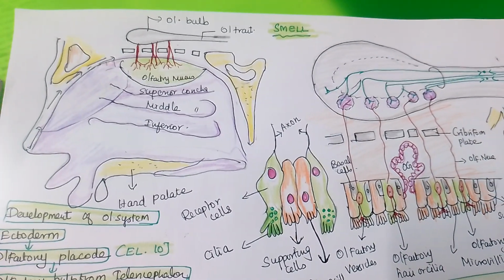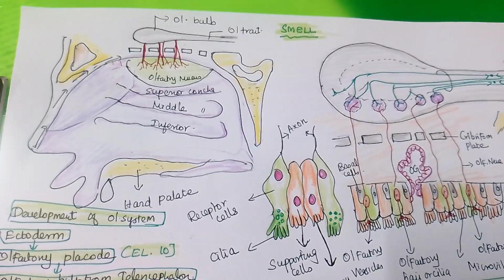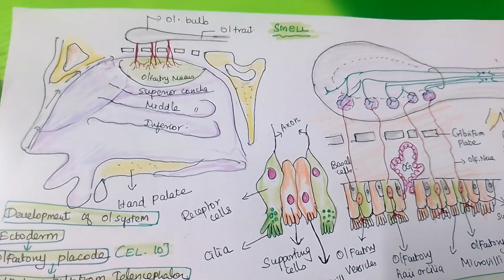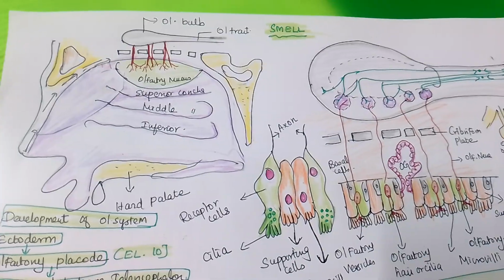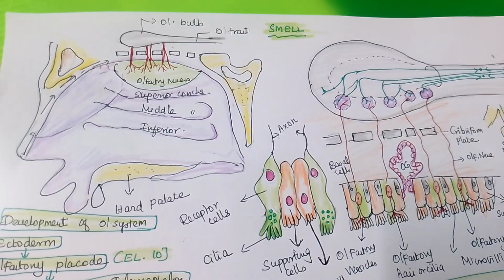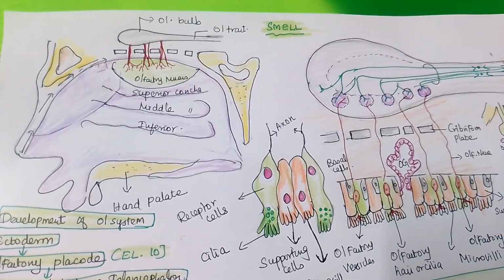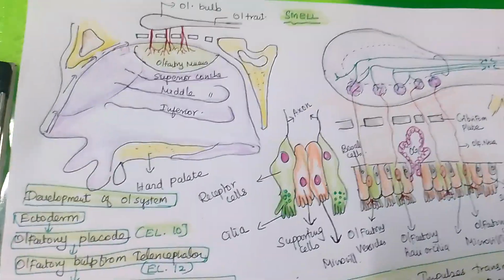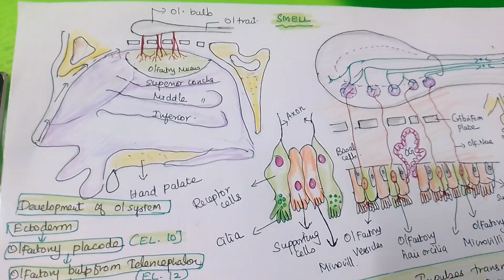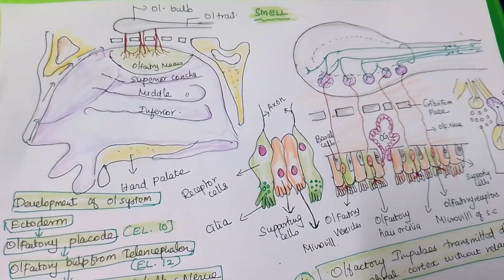Sense of smell, or olfaction, starts from the nasal cavity. It is well developed in dogs, but not well developed in a human being. But it is one of the important senses, and in this class we will see how the sense of smell is working.